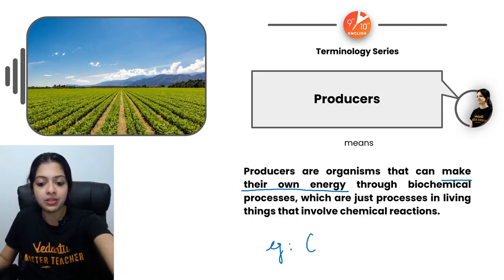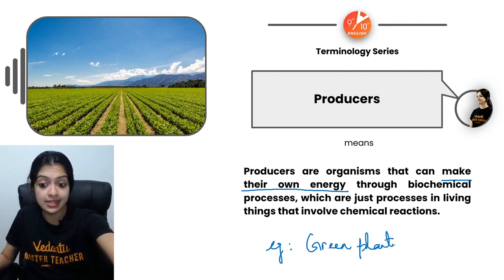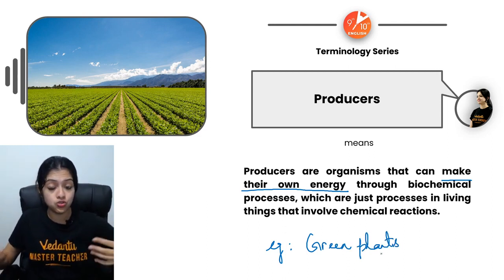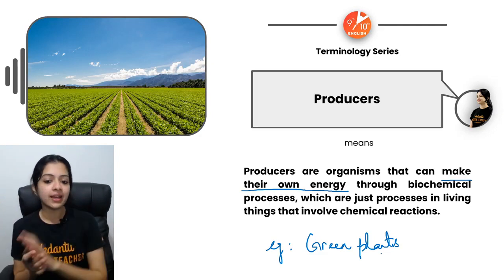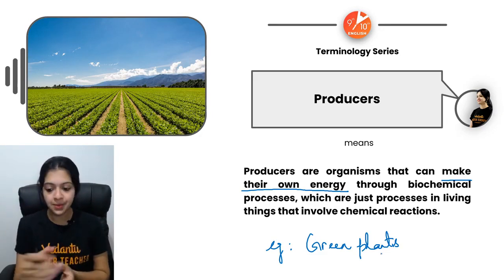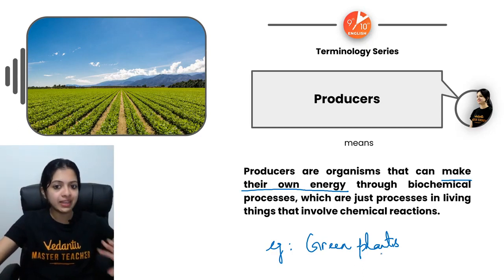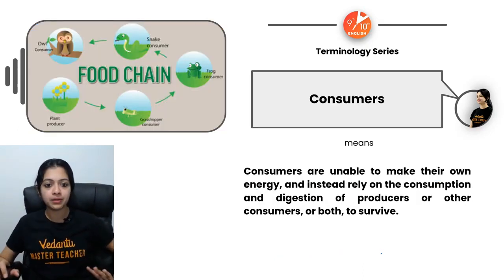Most commonly, it's about the green plants, which have the ability to photosynthesize, those autotrophic organisms, or autotrophs in nature, as we call them. They are the examples of producers. They form the first trophic level in a food chain as well, if you remember.